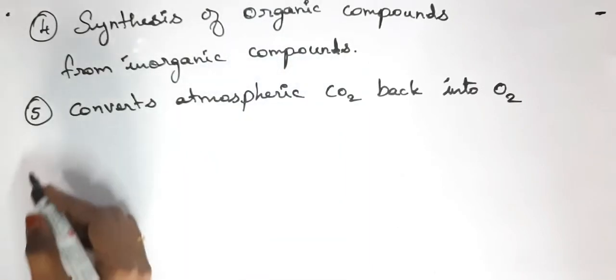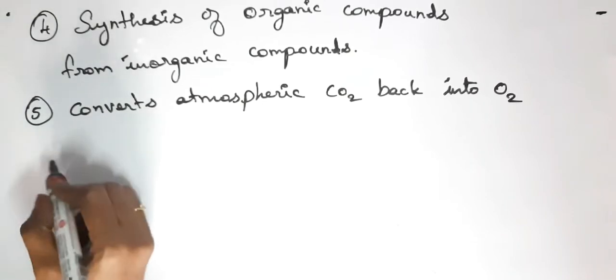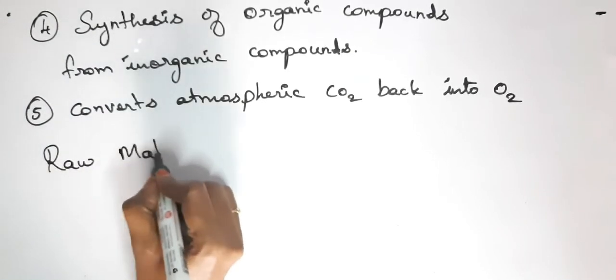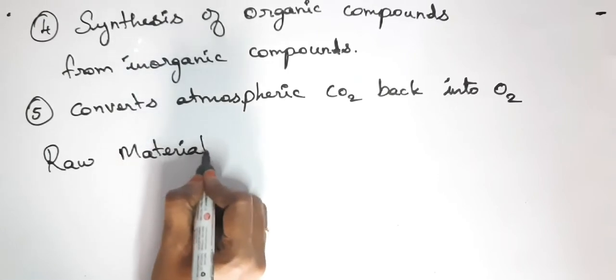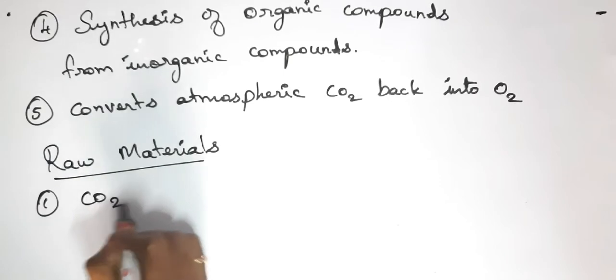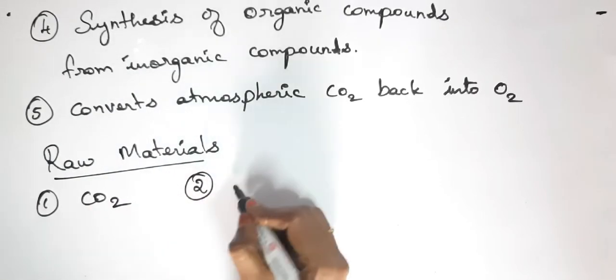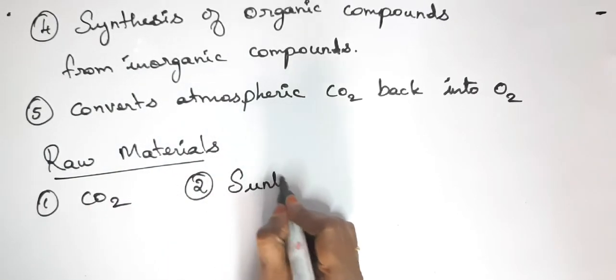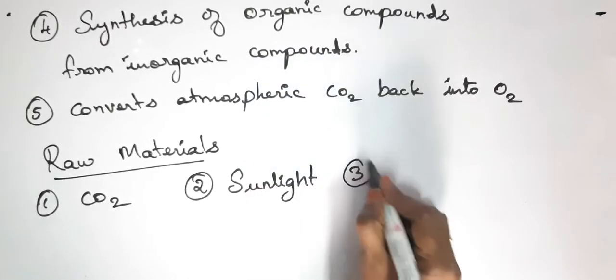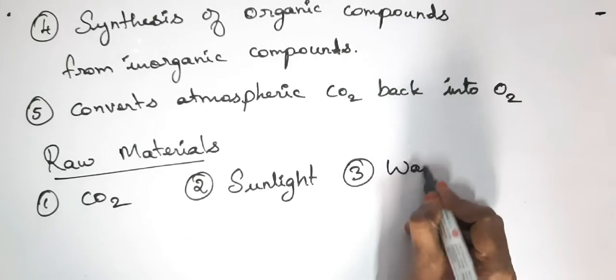And next, we want to see what are the raw materials needed for photosynthesis. Raw materials needed for photosynthesis are: one, carbon dioxide; number 2, sunlight; number 3, water.